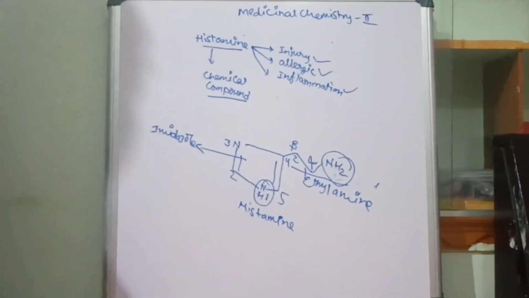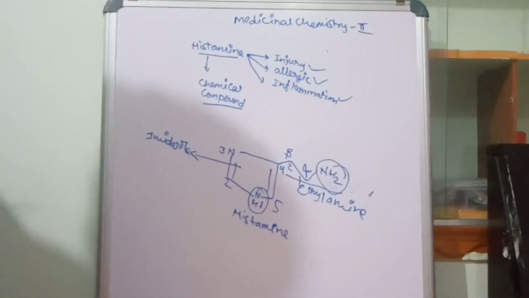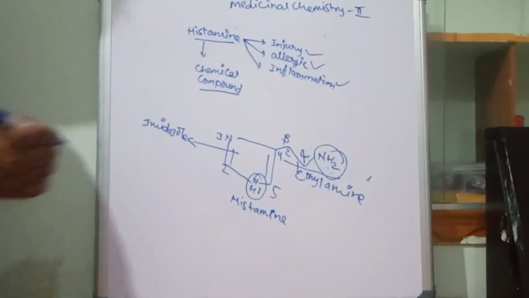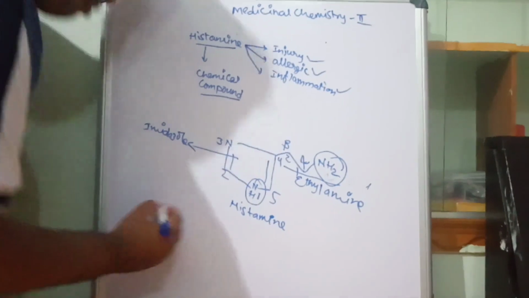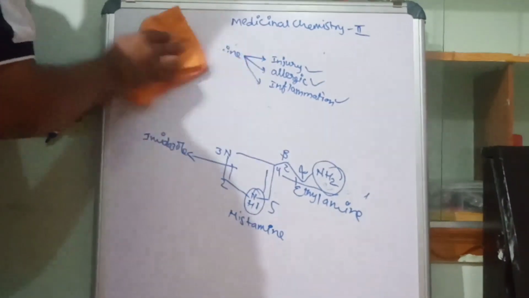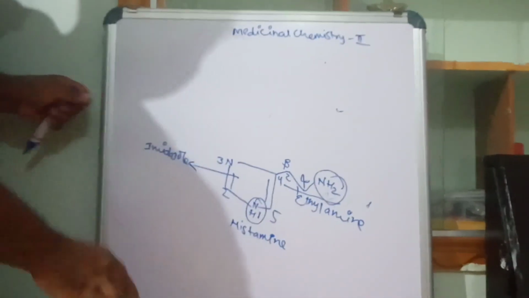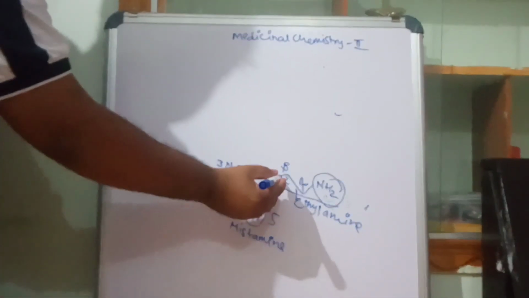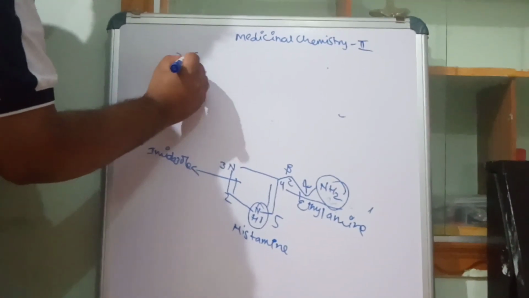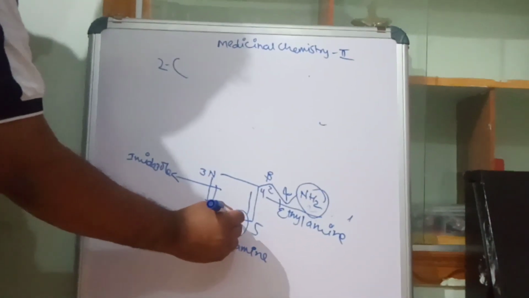Now, how do we name this particular histamine? The nomenclature of this histamine: we can see that at the second position, what is there?